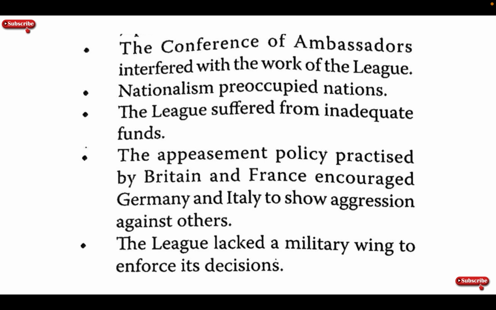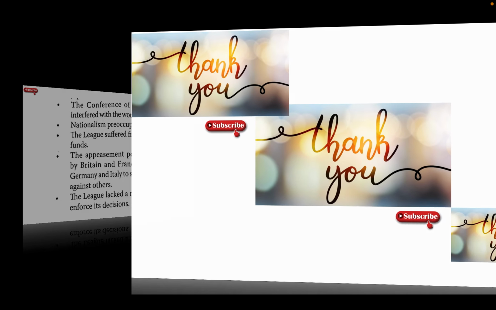The Conference of Ambassadors interfered with the work of the League. Nationalism preoccupied nations. The League suffered from inadequate funds. The appeasement policy practiced by Britain and France encouraged Germany and Italy to show aggression against others. The League lacked a military wing to enforce its decisions.